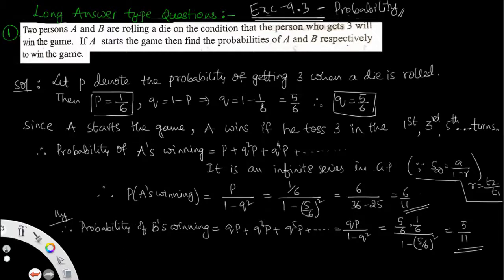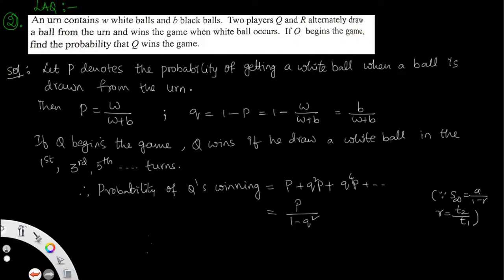Then go to the second question. Given that in the same pattern, an urn contains W white balls and B black balls. Two players Q and R alternatively draw a ball from the urn and win the game when a white ball occurs. If Q begins the game, find the probability that Q wins the game. Same similar problem to the first question. In place of rolling a die, balls are given. The balls are in the color also, white and black.